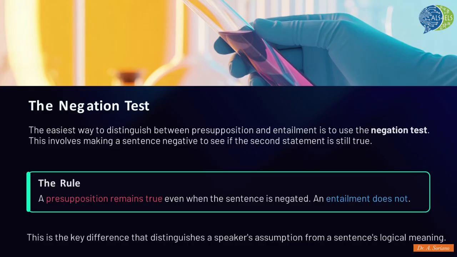As I mentioned earlier, the most reliable method for distinguishing between presupposition and entailment is the negation test. The procedure involves negating a sentence and observing whether the related statement remains true. The rule is simple and powerful: a presupposition remains true or constant even when the main sentence is negated. An entailment does not; it is cancelled by negation. This simple test beautifully isolates a speaker's underlying assumption from a sentence's direct logical meaning.